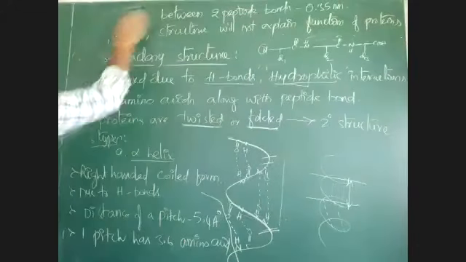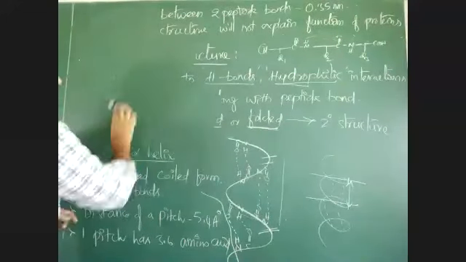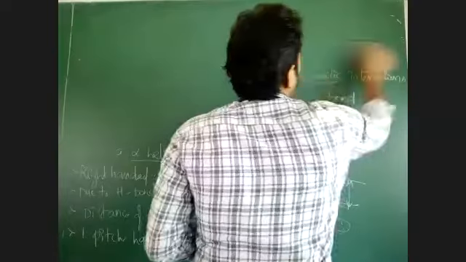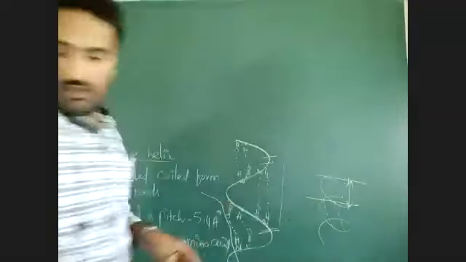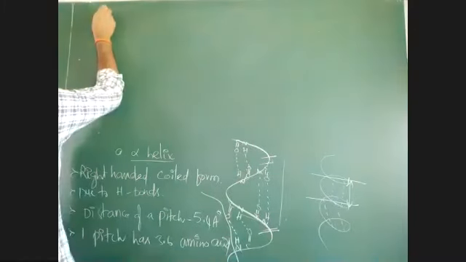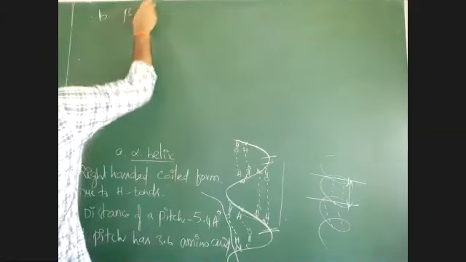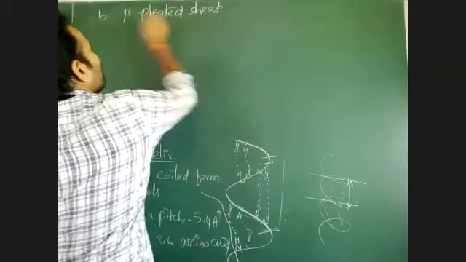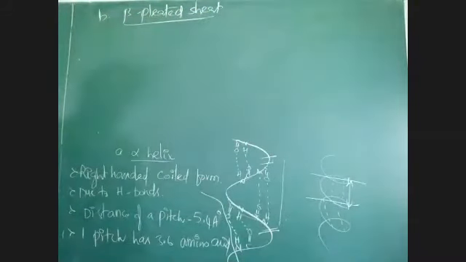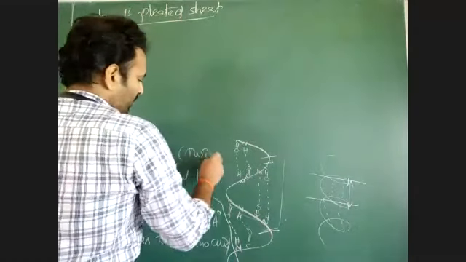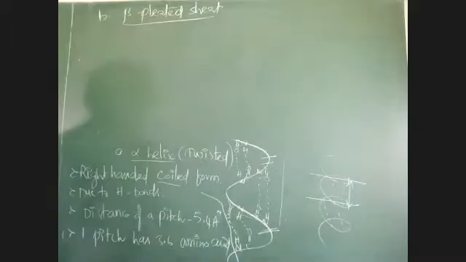Okay, this is alpha helix, which is a type of secondary structure. Then beta pleated sheets. Second one, beta pleated sheets. How is alpha helix formed? By twisting.